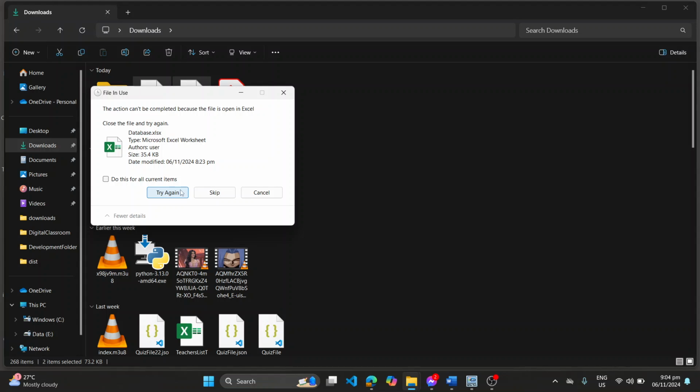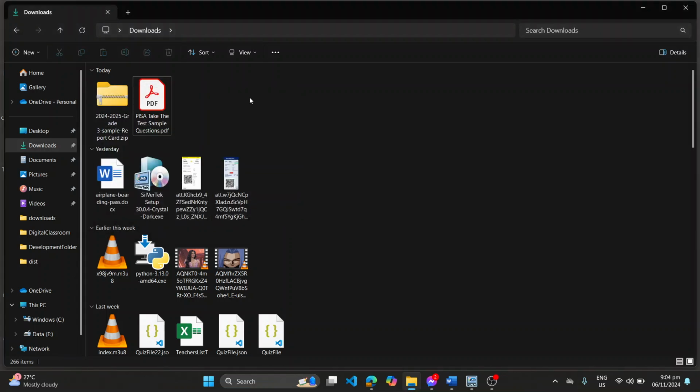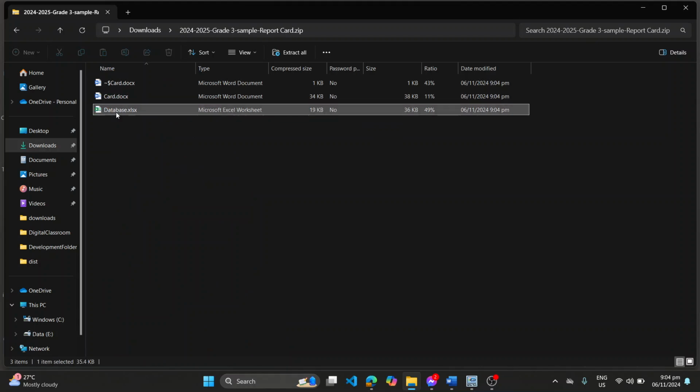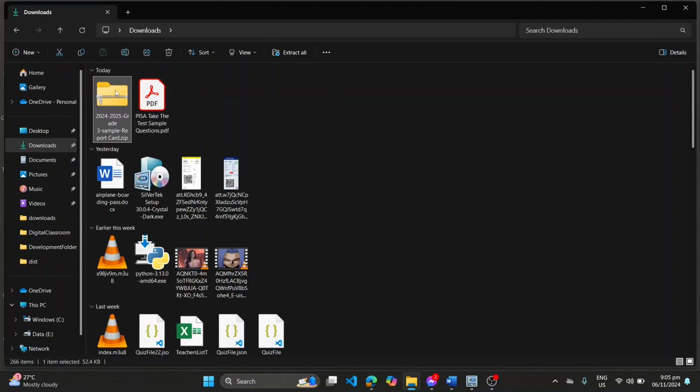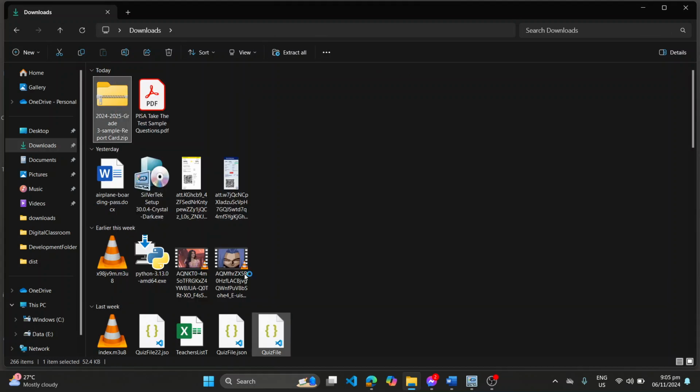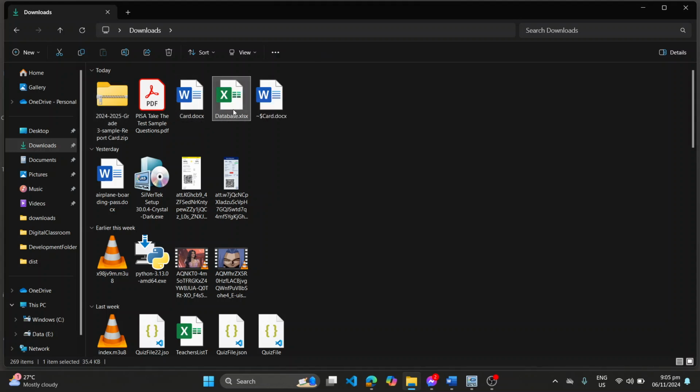Okay, try again. What I did is I just deleted a file here, the database, because inside this zip folder is the card.docx, which is the card, and also we have here the database, which is the database of our data included in the download of SF9. Okay, we'll try to extract this one by right clicking and then clicking WinRAR and then extract here, and we will see that it will give us these two files now.